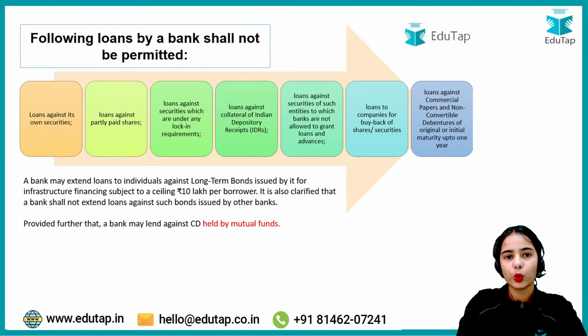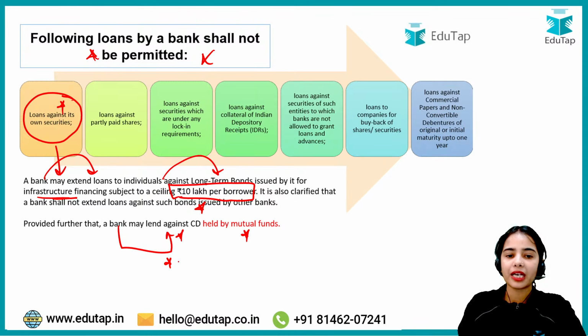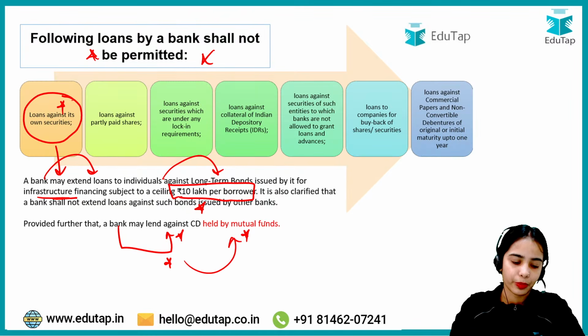So the following loans by a bank shall not be permitted. The bank cannot provide a loan against its own securities, but the bank can extend loans to individuals against the long-term bonds issued by it for infrastructure financing, subject to a ceiling of 10 lakh per borrower. As well, a bank may lend against certificates of deposit held by mutual funds or buy back the certificates of deposit held by the mutual fund.